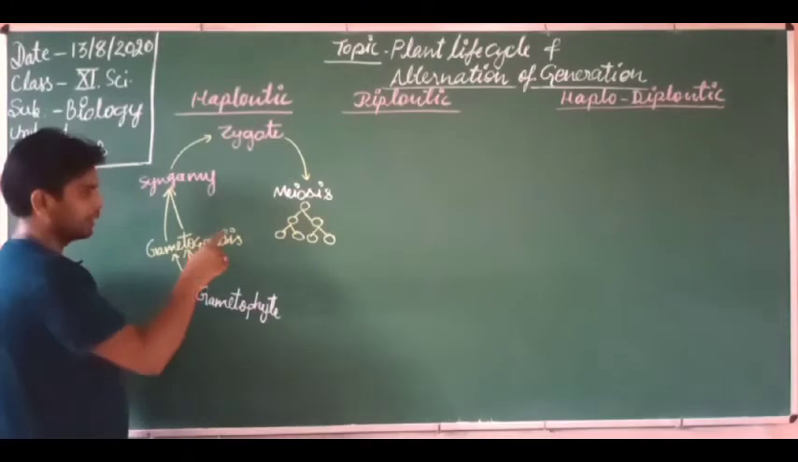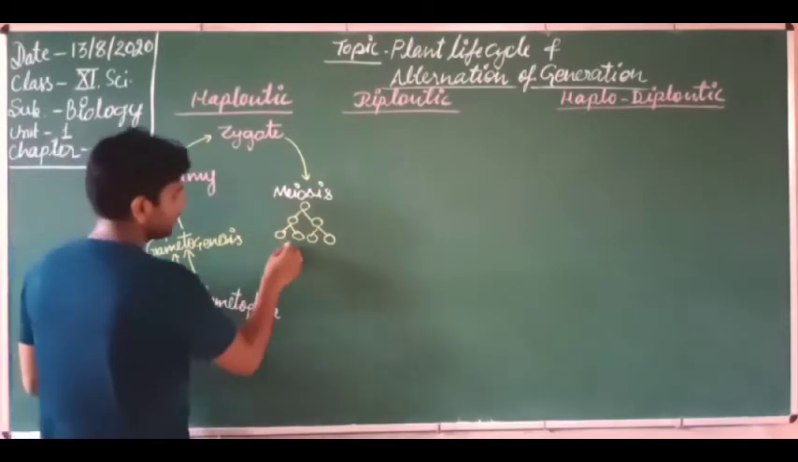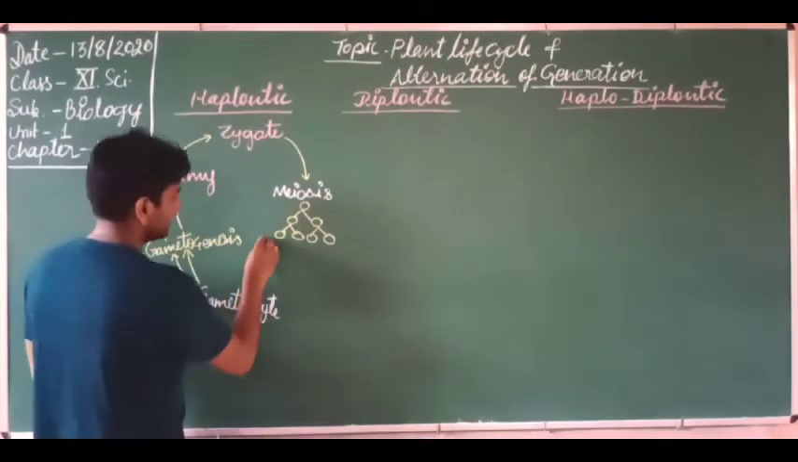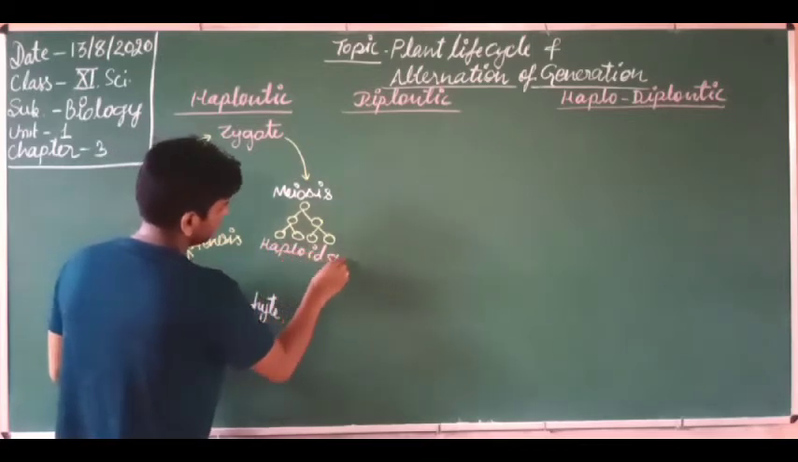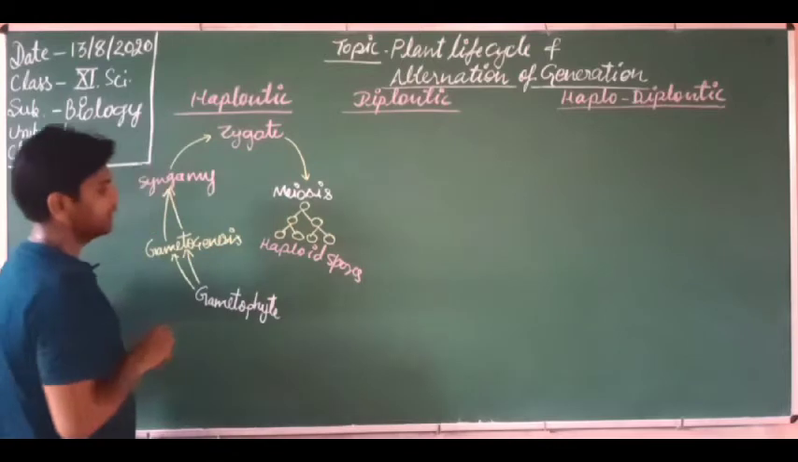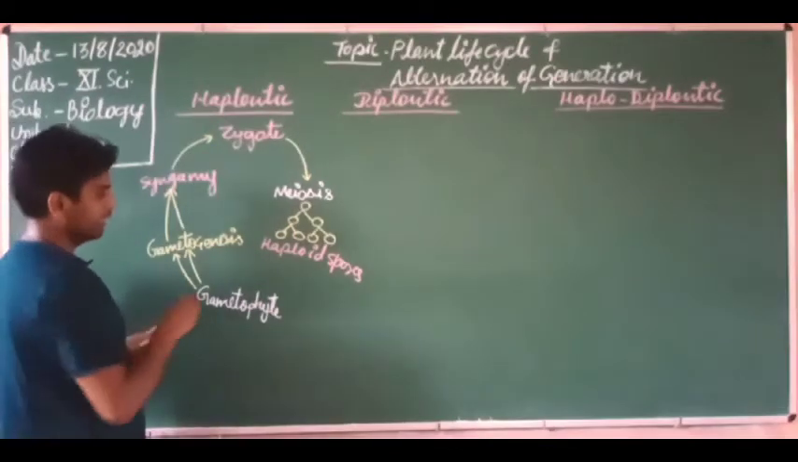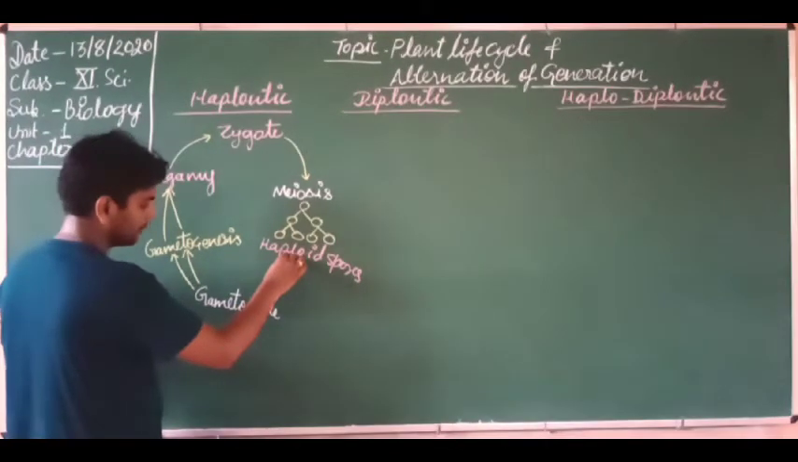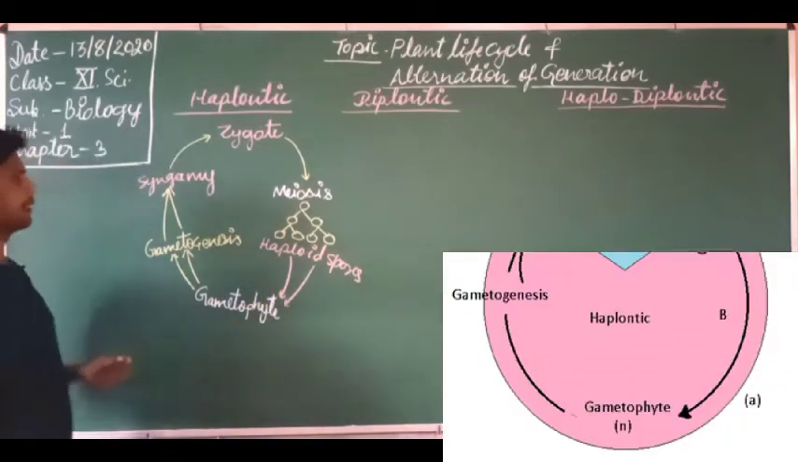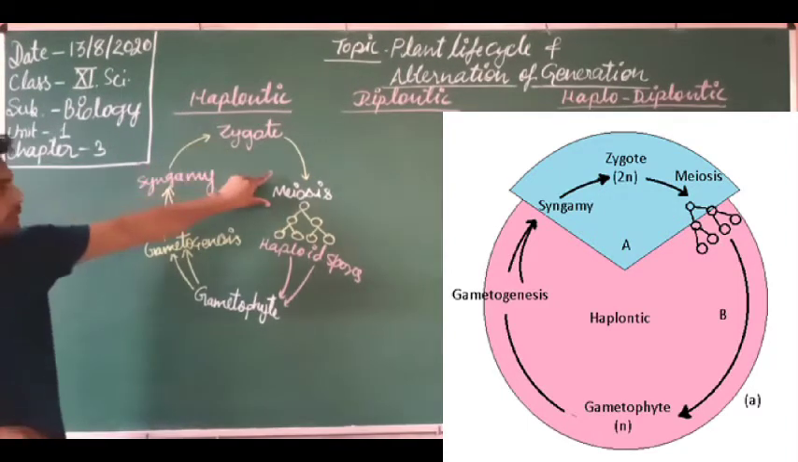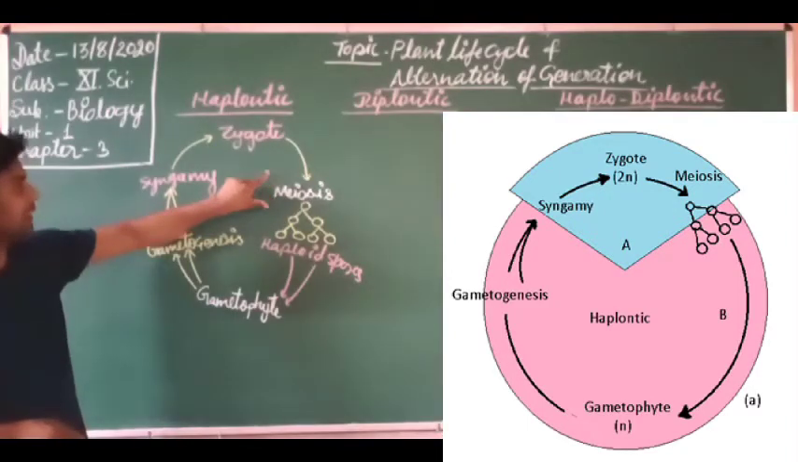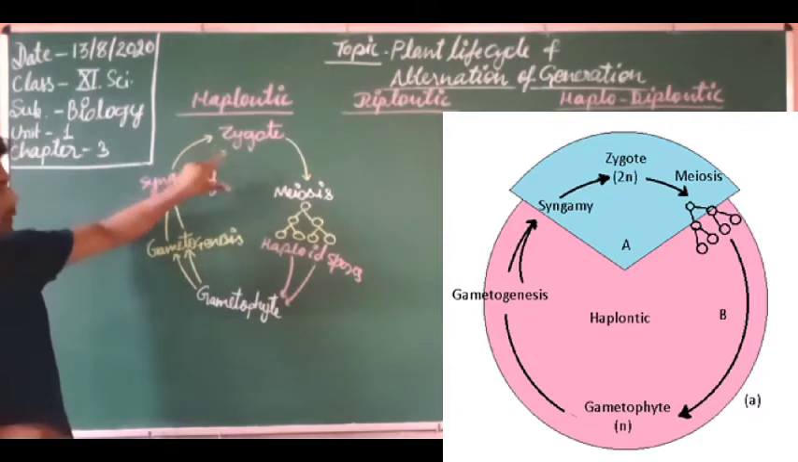It undergoes meiosis and forms 4 haploid spores. So these are 4 haploid spores, and these 4 haploid spores germinate into the gametophyte. Got it? So here, dear students, meiosis is the cell division which is occurring inside the zygote. So this type of meiosis is known as zygotic meiosis.